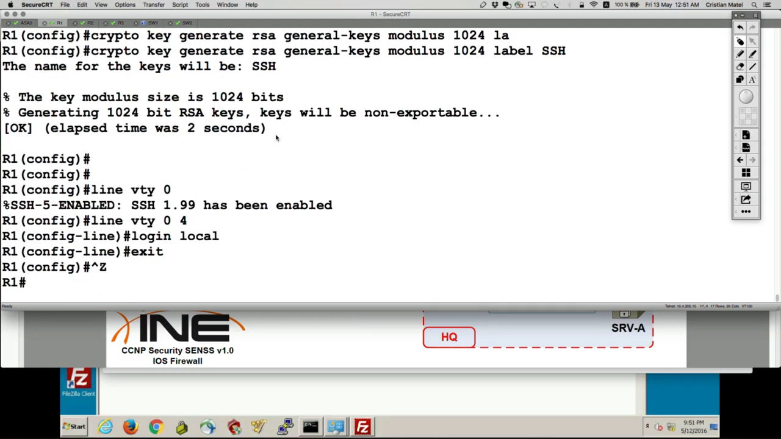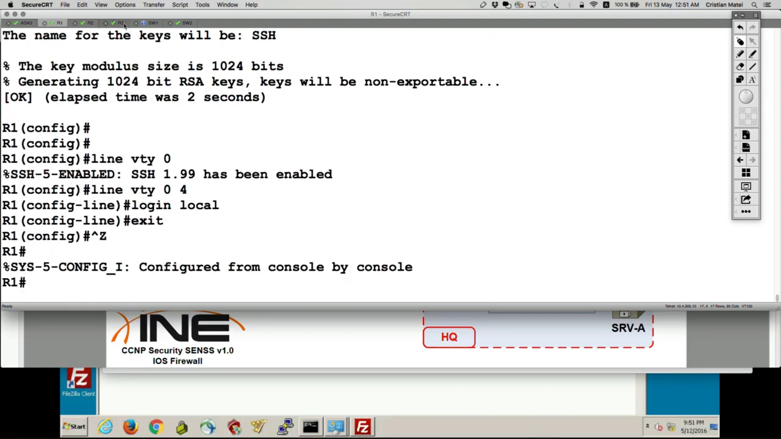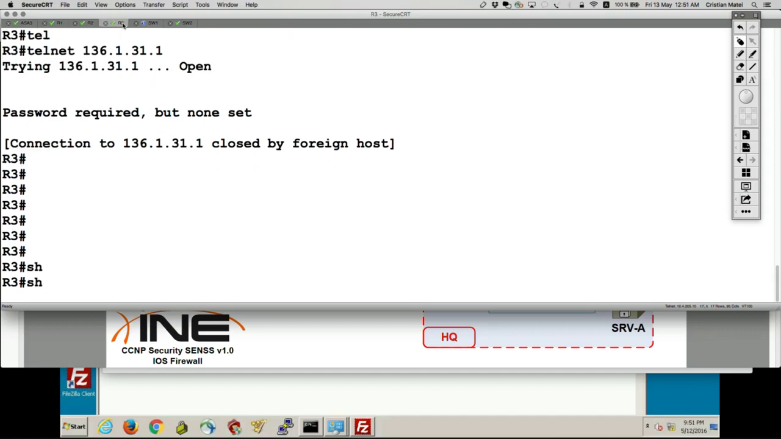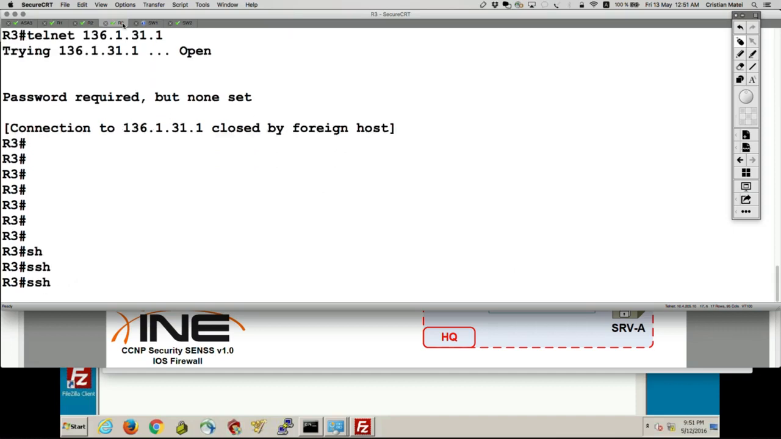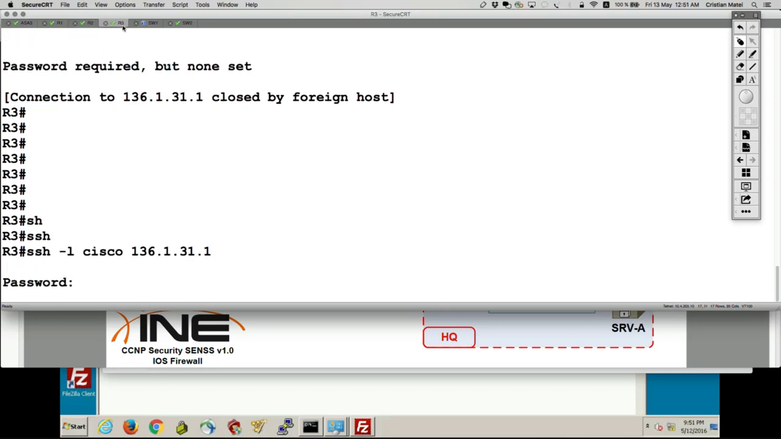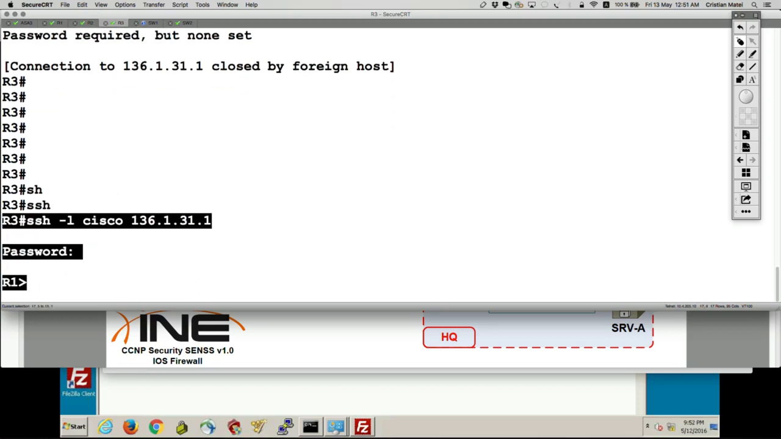And now let's go on router 3 and SSH to router 1. So traffic from the internet zone to the self zone of router 1. SSH -l Cisco 136.1.31.1. Cisco. And I got connected.